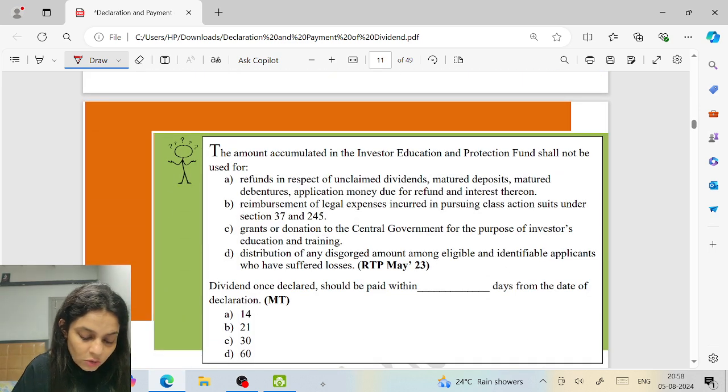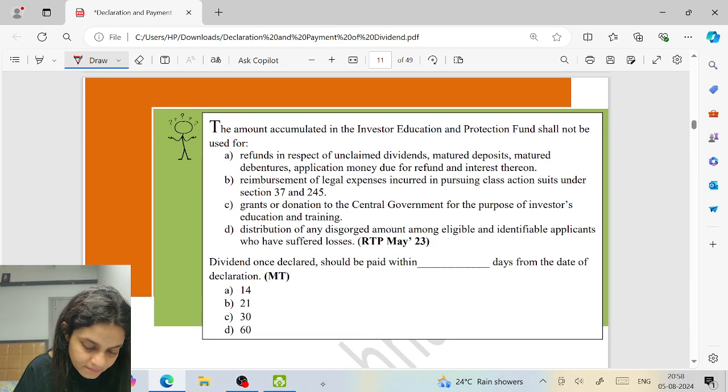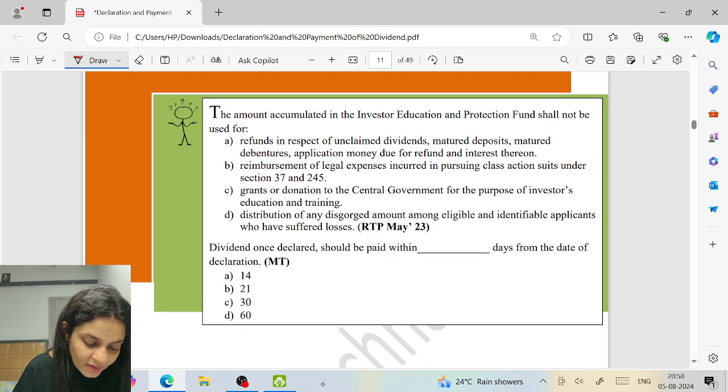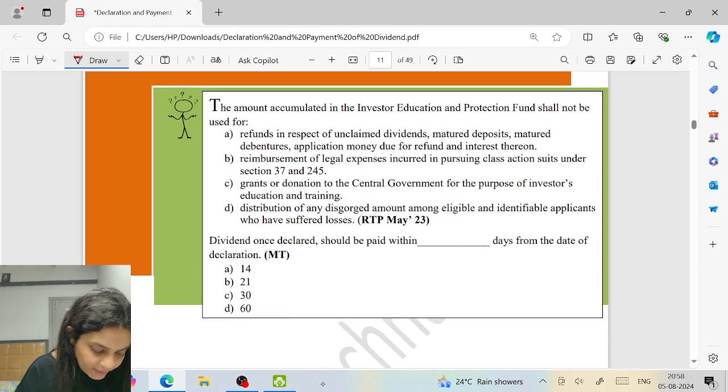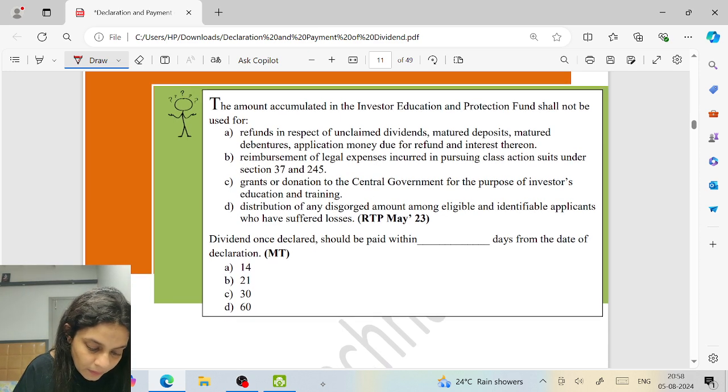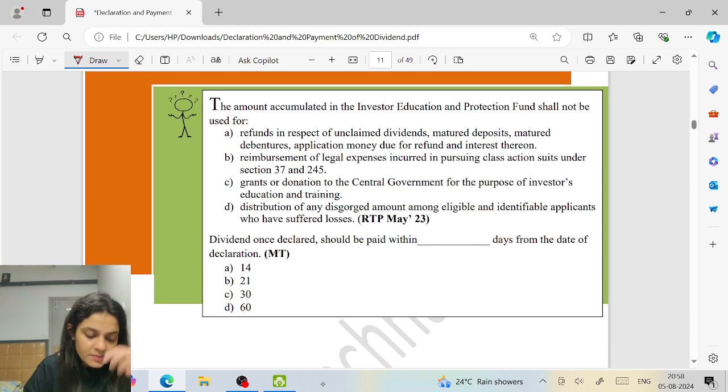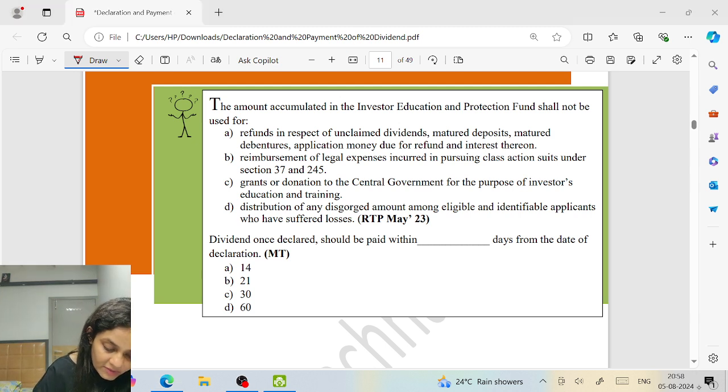The amount accumulated in the Investors Education and Protection Fund shall not be used for refunds in respect of unclaimed dividend, mature deposits, mature debentures, reimbursement of legal expenses, grants or donation to the. You don't give to the central government, you get from the central government.